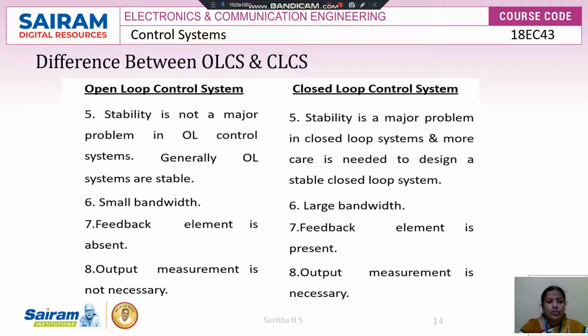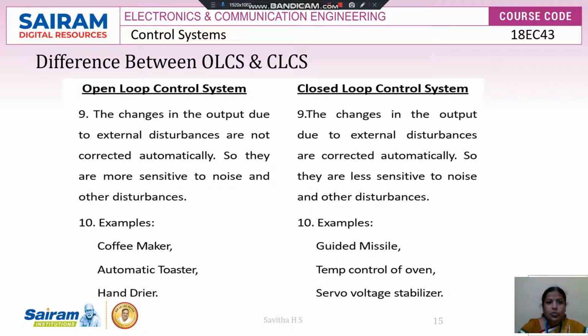In the open loop system, the feedback element is absent. That is, we give the input and we get the output. But in the closed loop control system, feedback is present to get a desired output. Output measurement is not necessary in an open loop control system because we are not getting any desired output, but in the closed loop control system output measurement is necessary because we are getting a desired output.